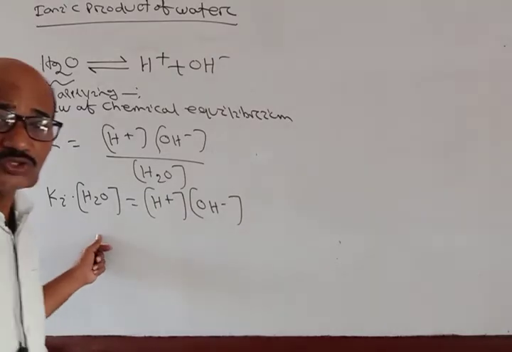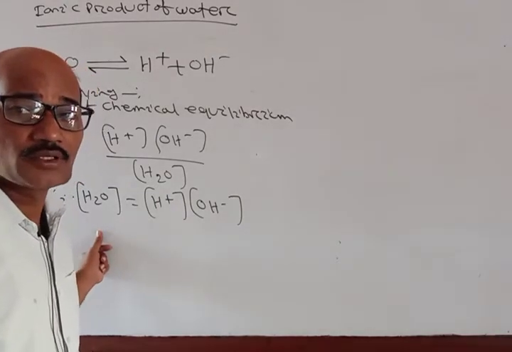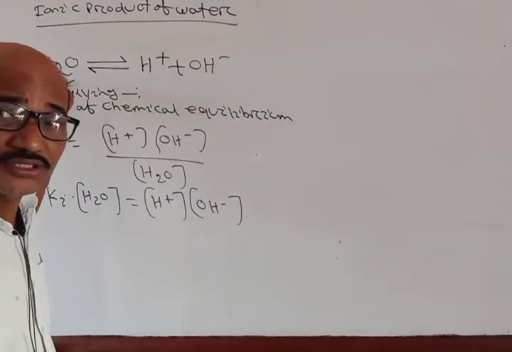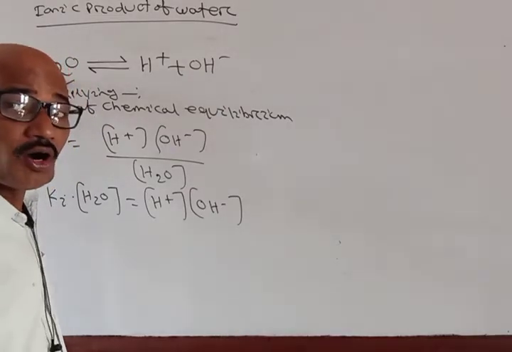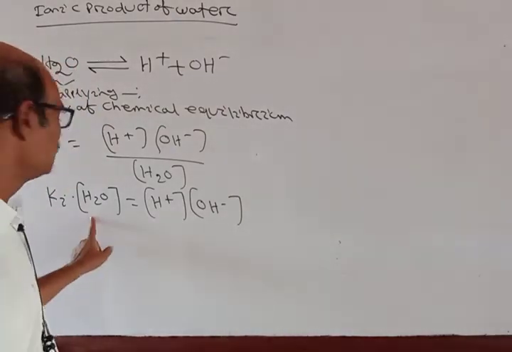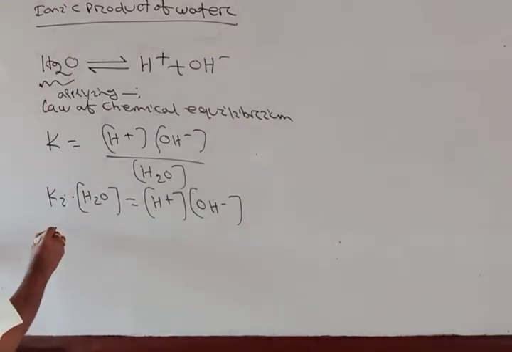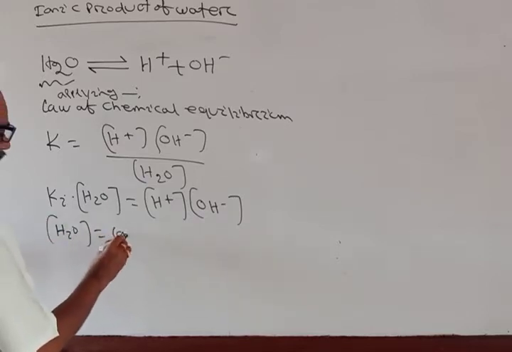Now because H2O undergoes very slow ionization, most of the water molecules remain undissociated. So the concentration of undissociated water molecules can be taken as a constant.